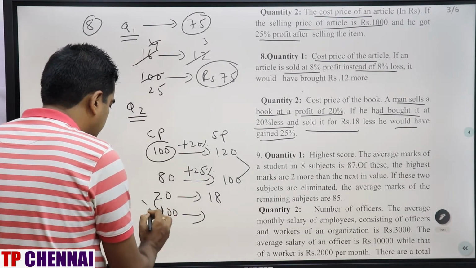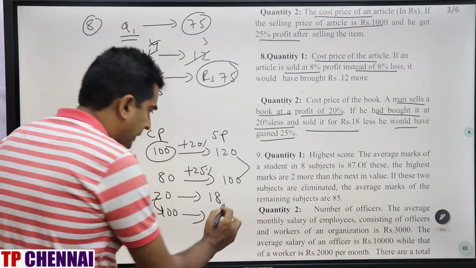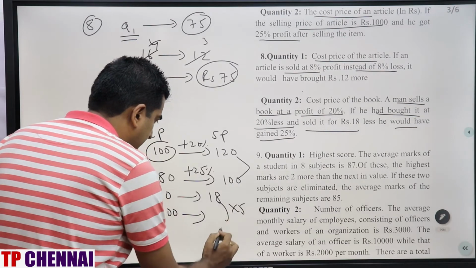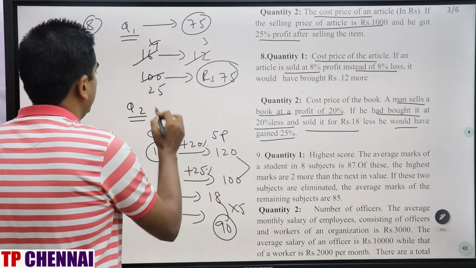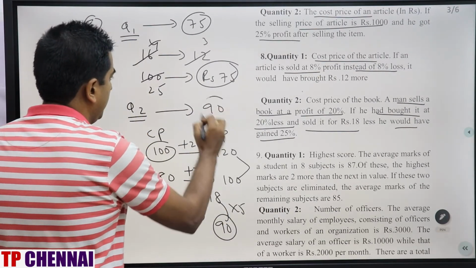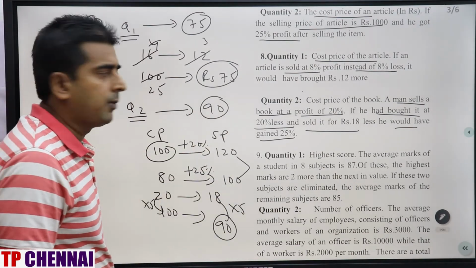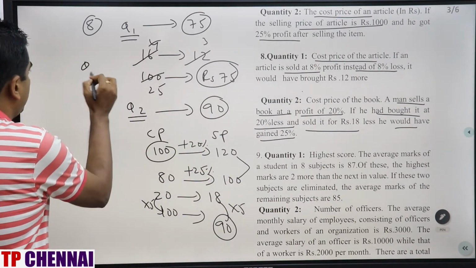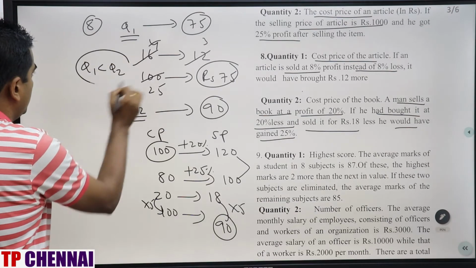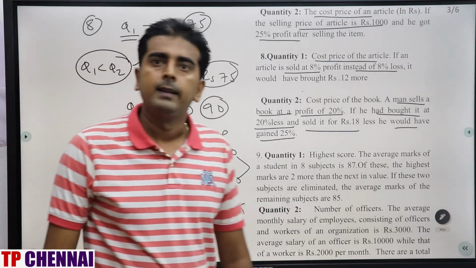This is 5 times. Right? This is also 5 times. What is the answer? 90. So this is nothing but 90. Quantity 1 is 75, quantity 2 is 90. What is the answer? Q1 is less than Q2. Clear?